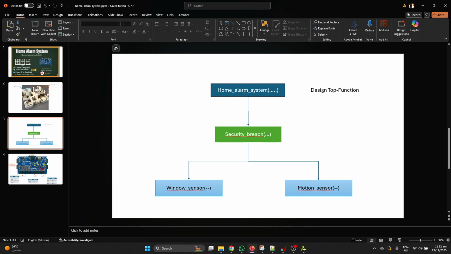This will be the flow of our project. There will be a home alarm system function. Inside that we will call a security breach function. This other class will be called in this main function. There are two types of security breach that can occur: window-based sensor and motion-based sensor.